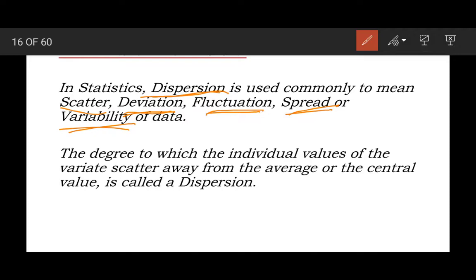The degree to which the individual value of the variate scatters away from the average or central value is called dispersion. So the degree to which the single value fluctuates from the central value is known as dispersion.